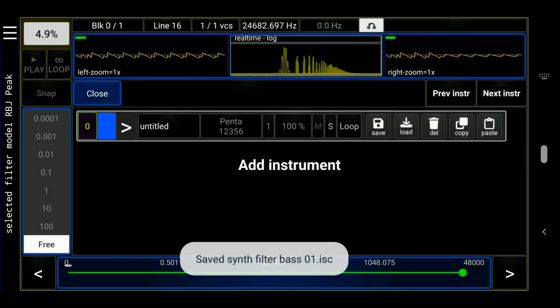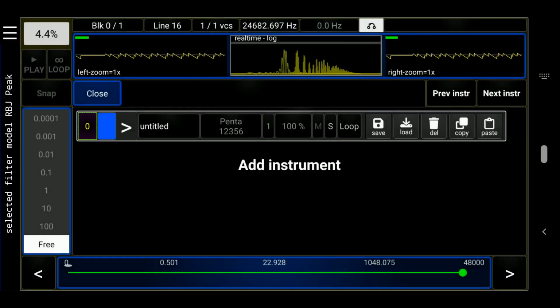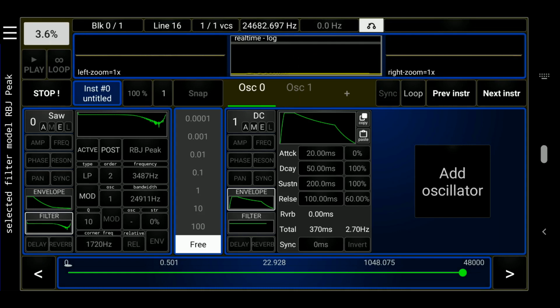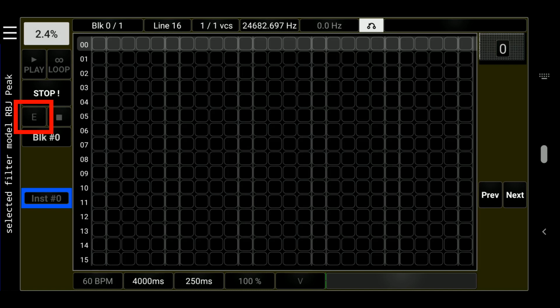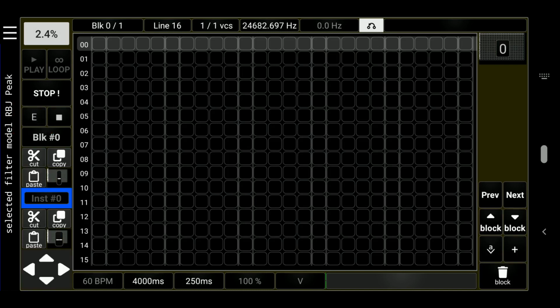Now, let's create a simple block pattern with this new instrument to see how it sounds. First, we shut off the instrument note loop. Then, we switch to the sequencer and tap E to start editing the pattern. We tap each square to trigger a note in that location, and tap again to remove the note.